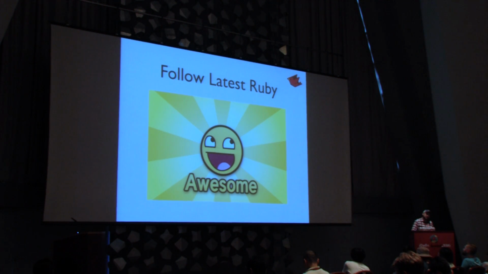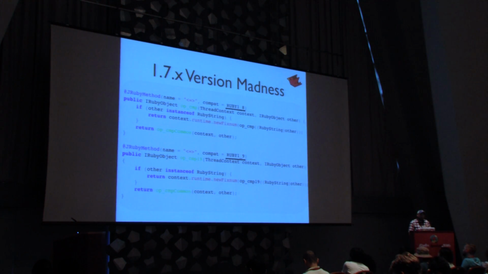Following the latest Ruby has been great, and I'll show you an example of why. Here's some example Java code in JRuby 1.7. I'm showing you the implementation of the spaceship operator in Ruby string. You can see this JRuby method annotation at the top.